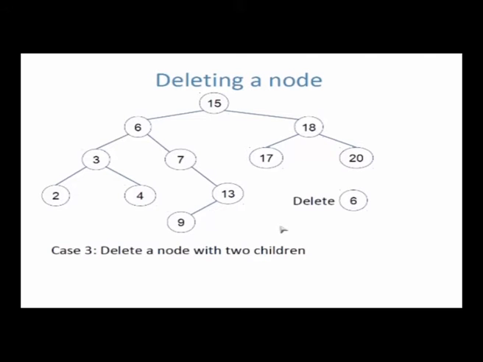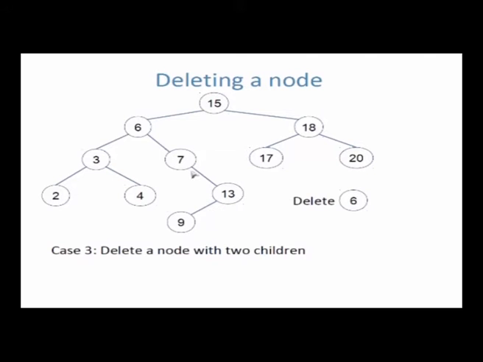The answer is very similar to what we did in heap when we did delete, right? We took the last element and put it in its place, something like that. Here also we try to do something like that. We say rather than deleting 6, let's delete the successor of 6. And see, this is a very clever thing that we are doing actually. Let's delete the successor of 6. Now one thing we know is that 6 has two children, therefore it has a right child. Because it has a right child, therefore we know the successor of 6 lies inside the right child. We know that successor lies inside the right subtree.